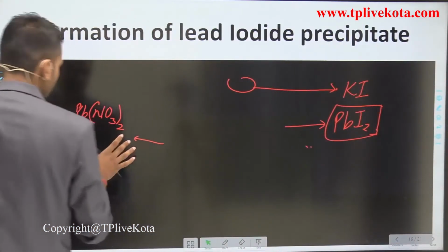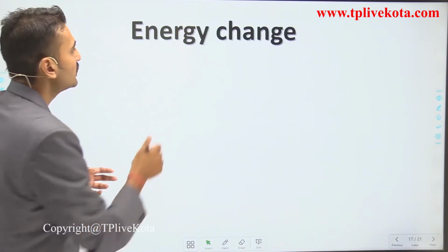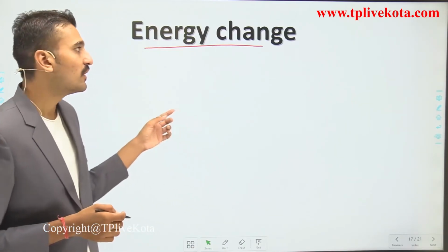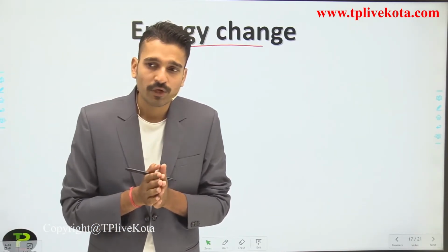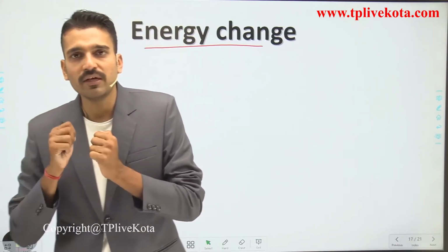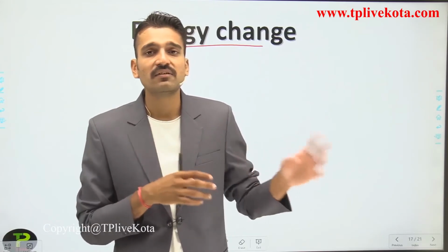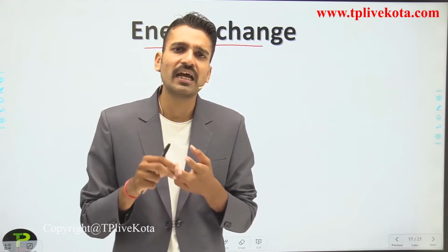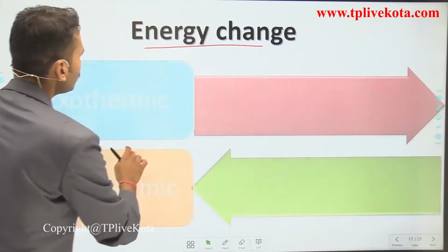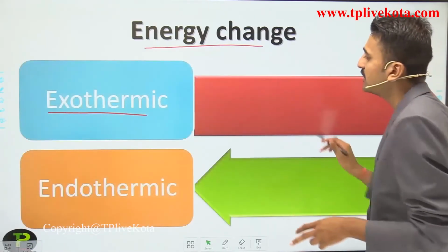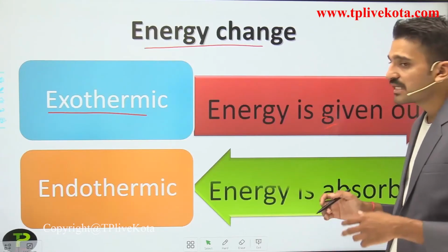Moving to another slide, that is the energy change. For a particular chemical reaction to take place, either energy should be absorbed or energy should be released. If energy is absorbed, it is an endothermic reaction. If the energy is released, it is an exothermic reaction. Energy can be in any form, either heat, light or electricity. So for exothermic reactions energy is given out, and for endothermic reactions energy is absorbed.